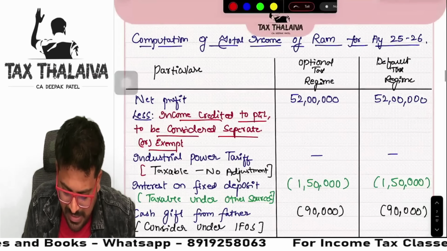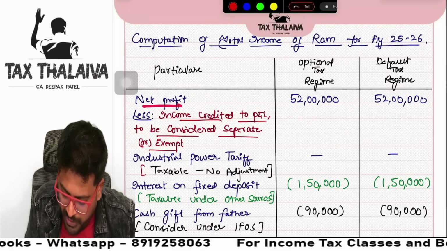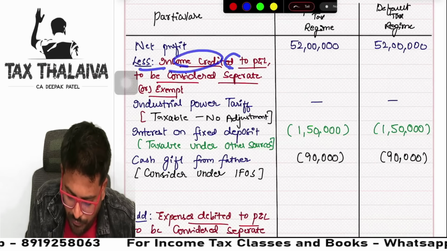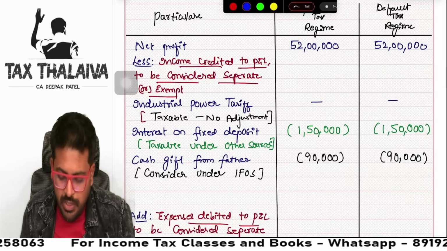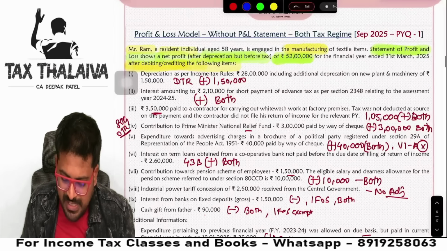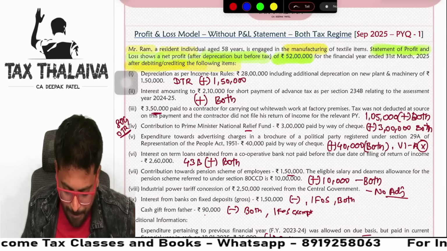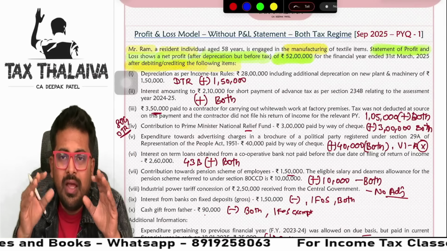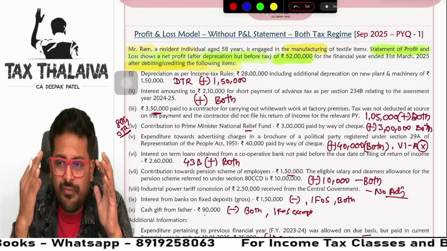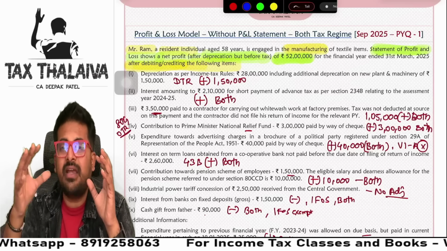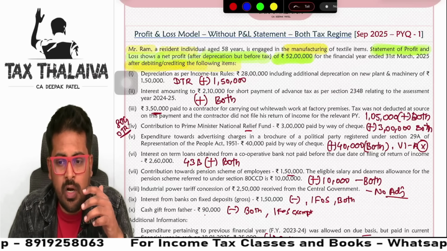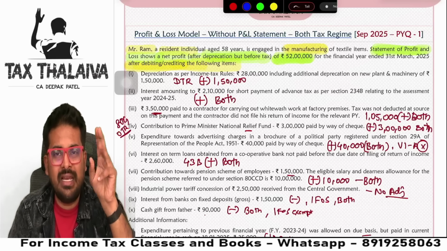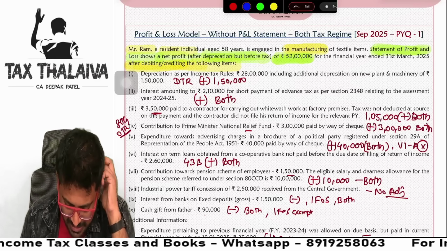So first always start with PGBP. Net profit we took 52 lakh rupees. Next, less: items credited to profit and loss account considered separately or exempt. If you remember, first we will take 52 lakhs, already taken. Next, depreciation and all is not credited. I already told you, in a P&L kind of model, always first take the credit side, income side adjustments. Income side adjustments means we need to take those incomes which pertain to other heads of income, IFOS or capital gains or something like that.